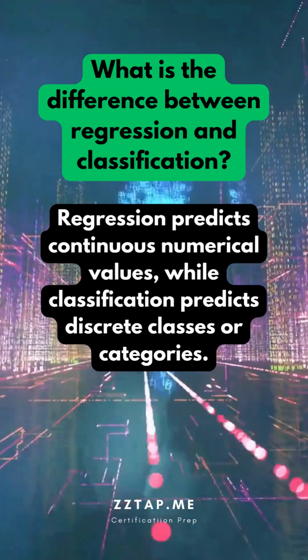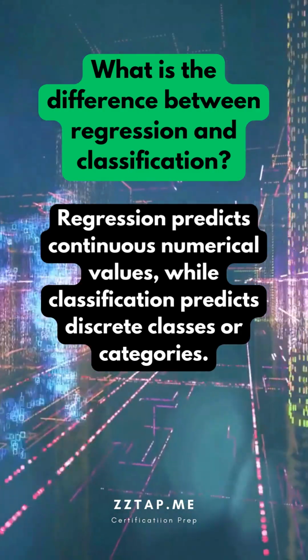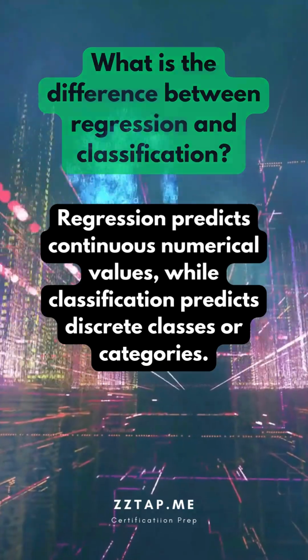What is the difference between regression and classification? Regression predicts continuous numerical values, while classification predicts discrete classes or categories.